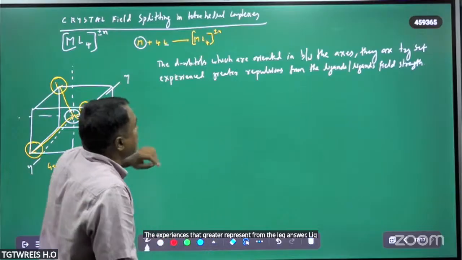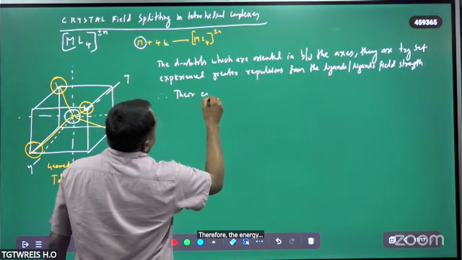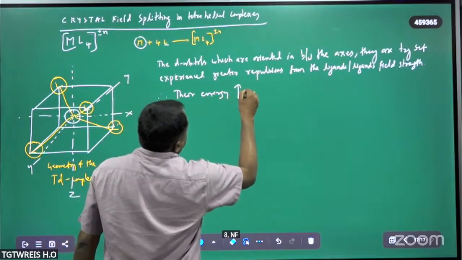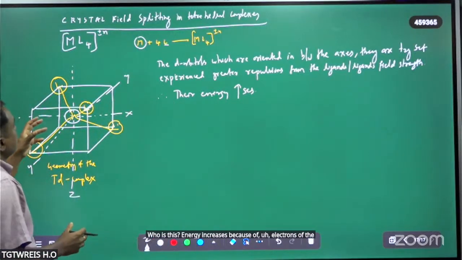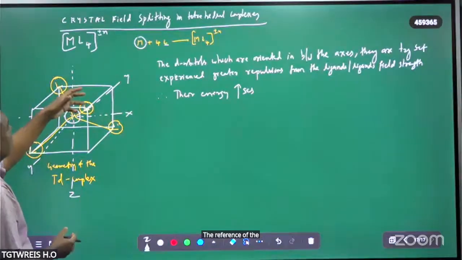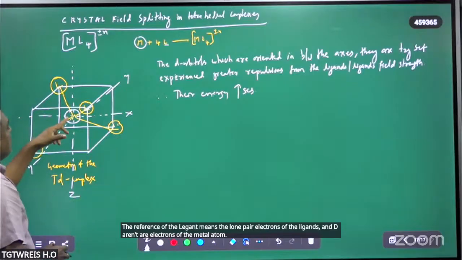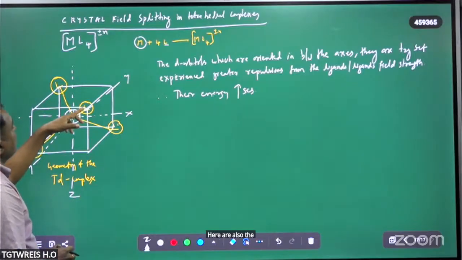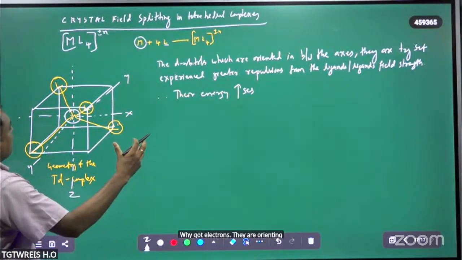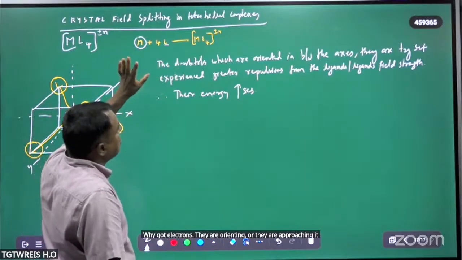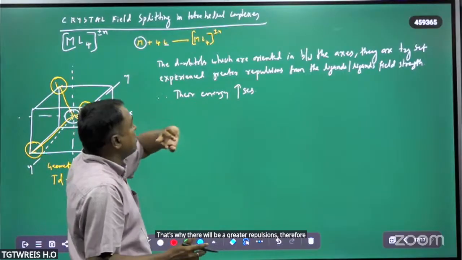Therefore, their energy increases, because of the lone pair electrons of the ligands and the d orbital electrons of the metal atom, which approach in between the axes. That's why there will be greater repulsion.